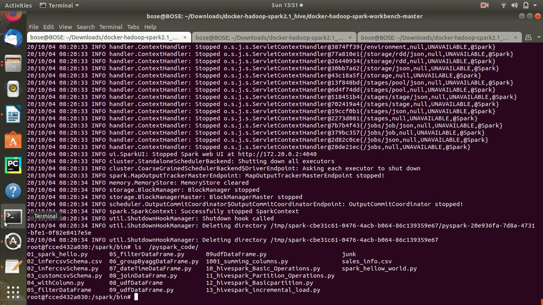People who are in the database world know that there is no concept of update in Hive, because at the end you are storing the data in the file system, HDFS. Updating that is a little bit painful activity. So that is why we take a different approach for updating the files.